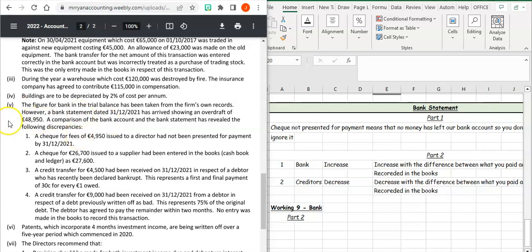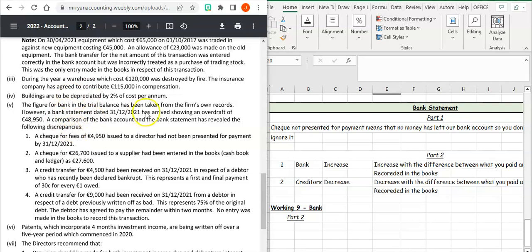Okay, so let's have a look at the fifth adjustment for the 2022 exam paper for company account McCormack. So this has got to do with the bank statement. The figure for the bank in the trial balance has been taken from the firm's own records. However, a bank statement dated the 31st of the 12th, 2021 has arrived showing an overdraft of 48,950. Comparison of the bank account and the bank statement has revealed the following discrepancies.